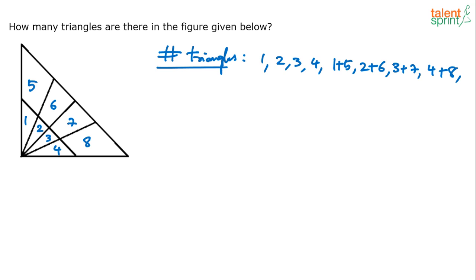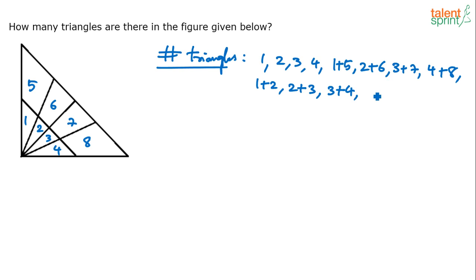Then what did we do next? 1 plus 2 makes a triangle. 1 plus 2, 2 plus 3, and 3 plus 4, right? So independent parts 1, 2, 3, 4, then 2 parts: 1, 5, 2, 6, 3, 7, 4, 8, 1, 2, 2, 3, 3, 4. Then go for maybe 3 parts or 4 parts.